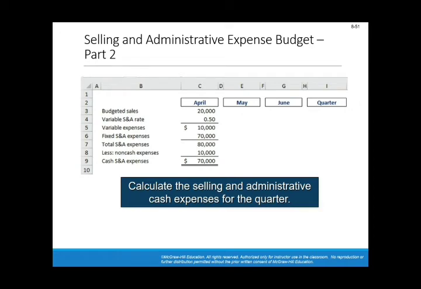So we know that out of the budgeted sales, the 20,000, each unit will incur a $0.5 additional cost as selling and admin expenses, variable selling and admin expenses. This is a total of $10,000, which is the variable S&A expenses. Add to it the fixed component, which is 70. This will give us $80,000 in total S&A expenses, out of which 70,000 will be paid in cash and 10,000 are depreciation. So it's not a cash component.